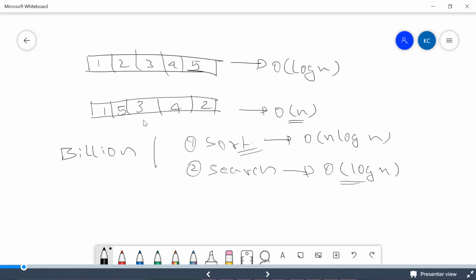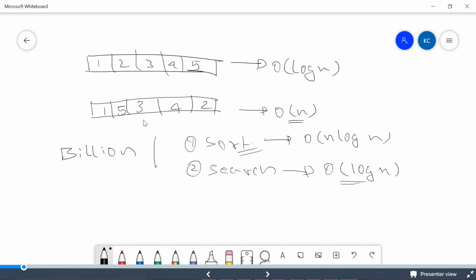Now I want to get the maximum element, I want to get the minimum element in my huge data, which is billions of records. I need to get the maximum or minimum out of it. So how do I do it?